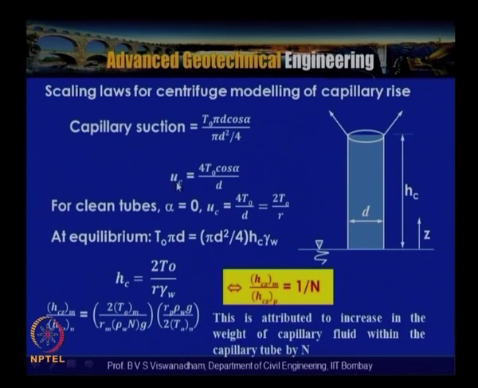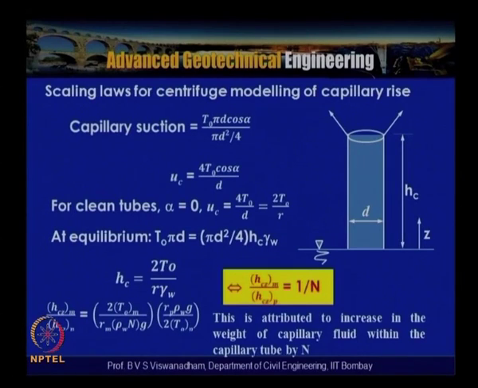So we can write UC as 4 T naught cos alpha by d for clean tubes or a non-contaminated soil, and when alpha is equal to 0, then UC is equal to 4 T naught by d, or 2 T naught by r. So you can see that as the pore size d is small, the capillary suction UC will be very high. That means that for clays the capillary suction will be very high.